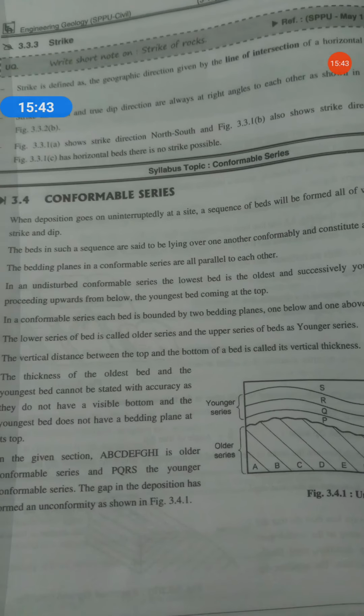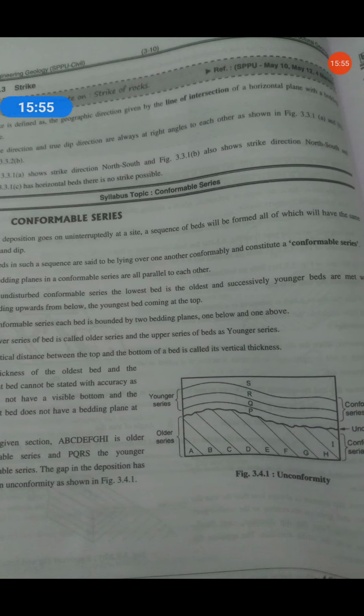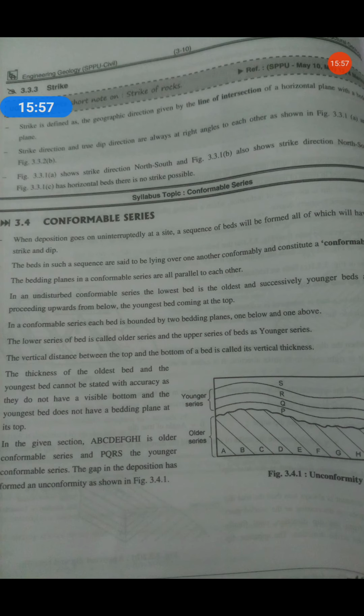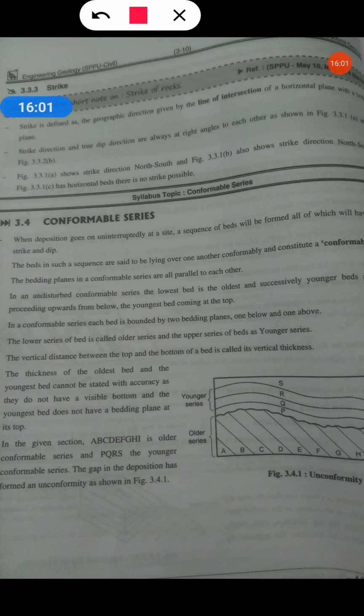Now the next topic is conformable series. So what does it mean? When deposition goes on uninterruptedly at a site, a sequence of beds will be formed, all of which will have the same strike and dip. See, strike and dip will be same, means like this rock is there. Okay, so here this is the rock.